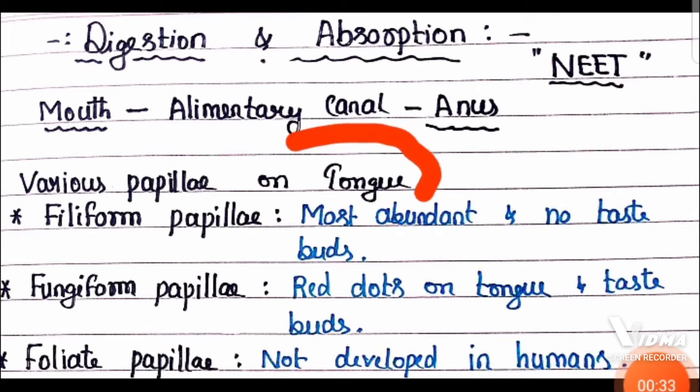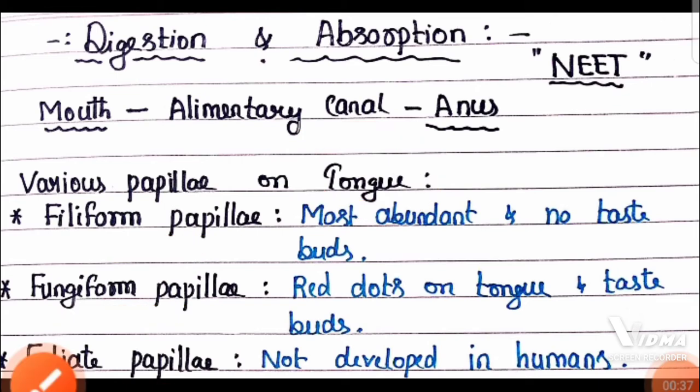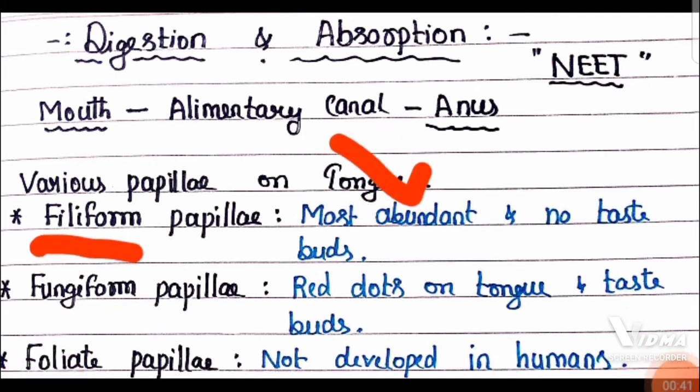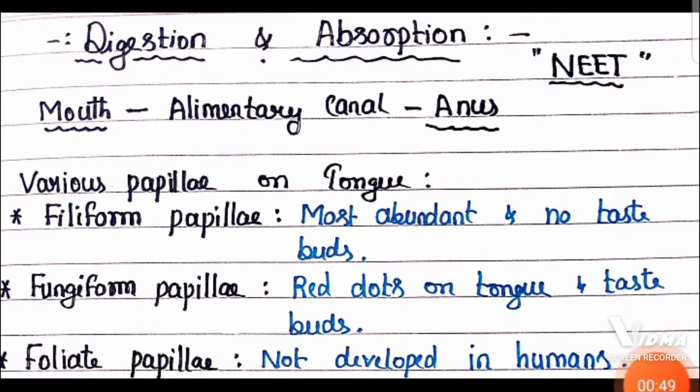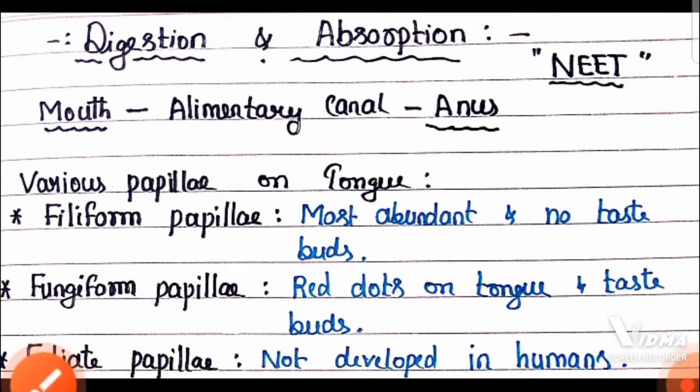Now, on the tongue, we can find three types of papillae. The first one is filiform papillae, the most abundant papillae, and it does not have any kind of taste buds. In fungiform papillae, it appears as red dots on the tongue, and it has taste buds for different tastes. And the third one is foliate papillae. It is not developed in humans.